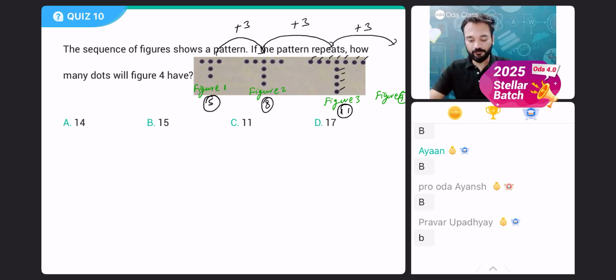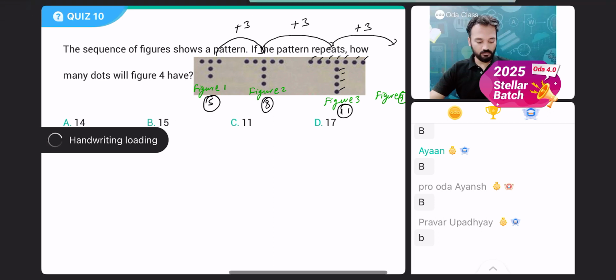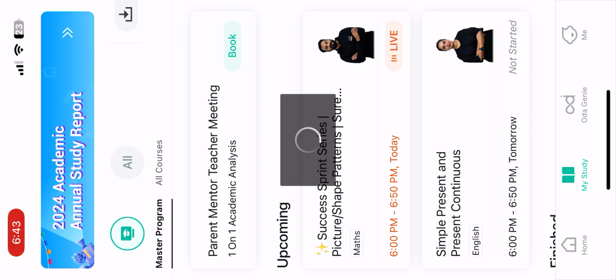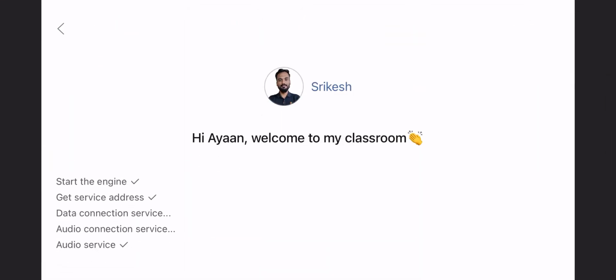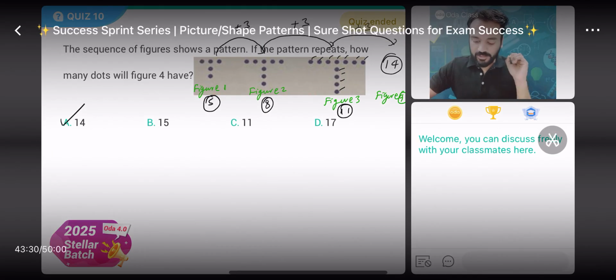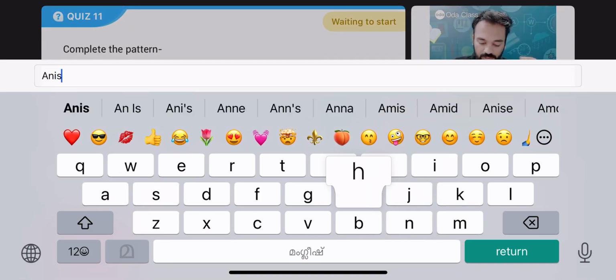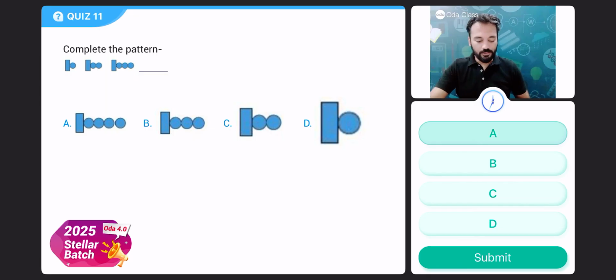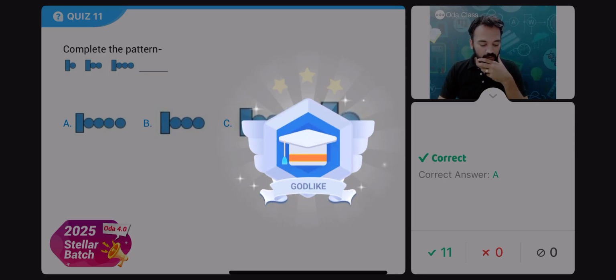Ten more seconds. Option A 14 was the correct answer. Next question on your screen. Next question. Complete this pattern. Try. Your time starts now.